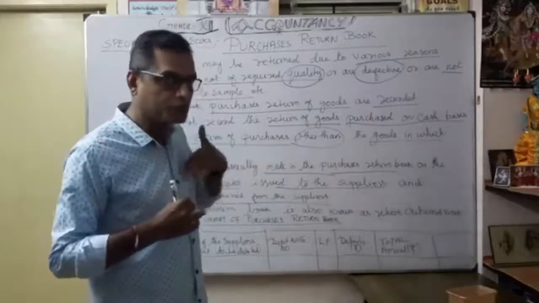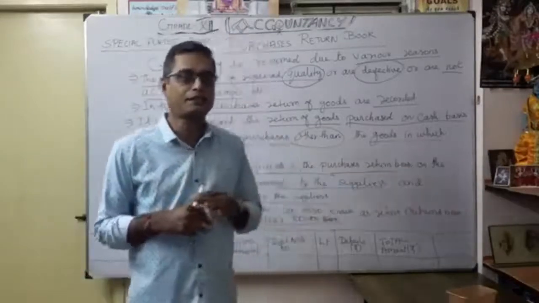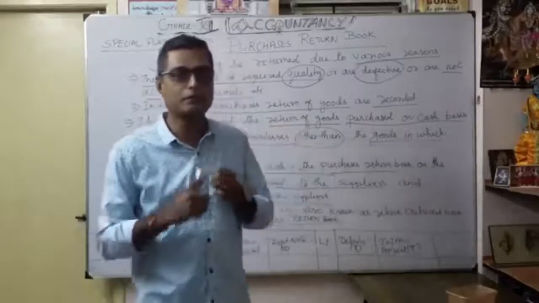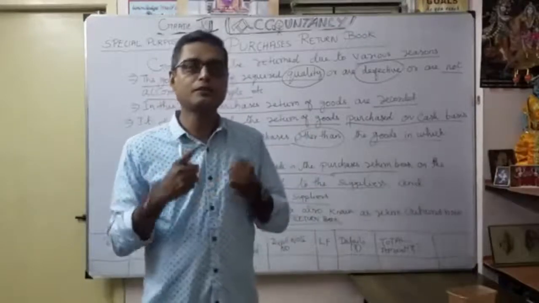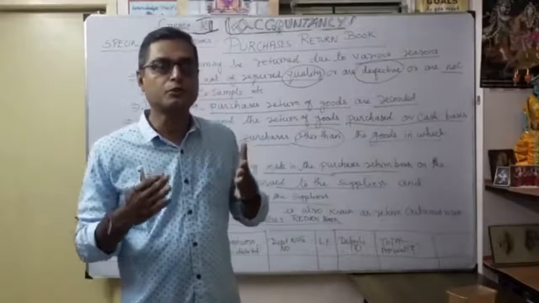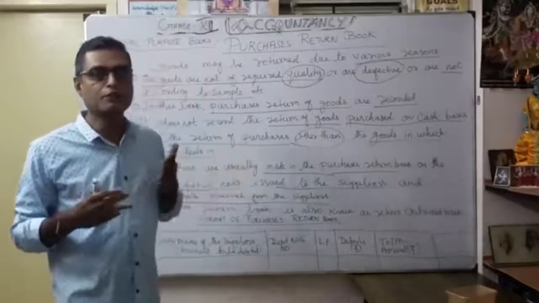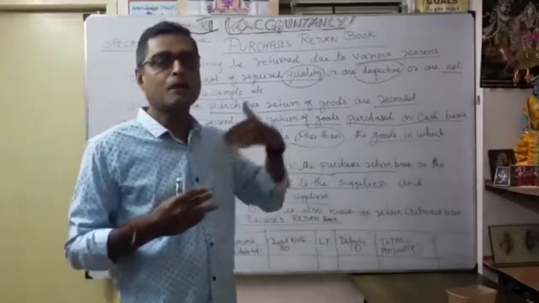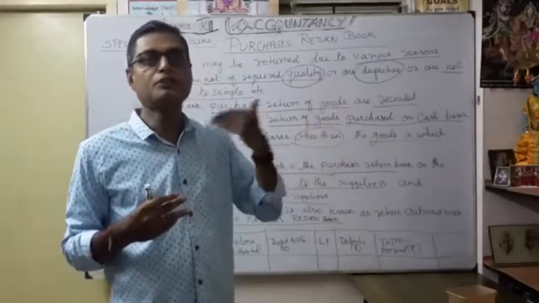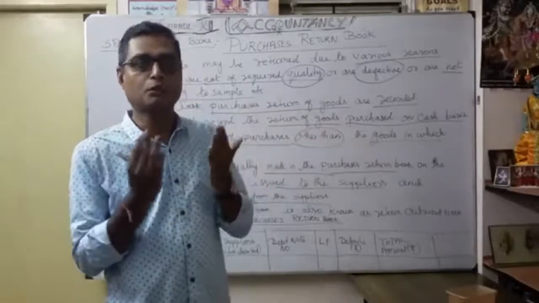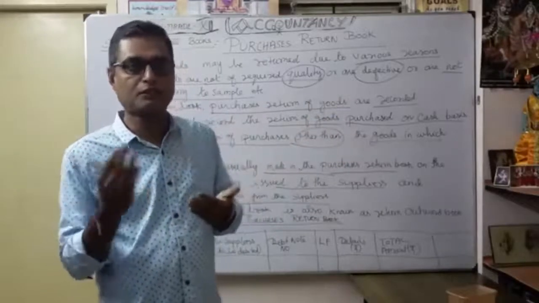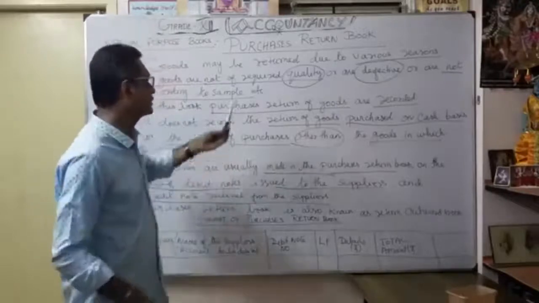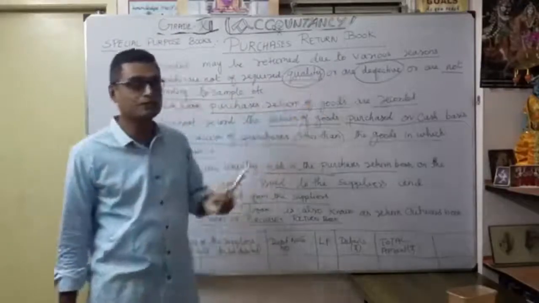Simultaneously you want to issue a debit note to the supplier. Correct. That's why two things are involved here, debit note and credit note, so we should be very careful. For any purchase return, we are going to issue a debit note. Similarly, on the opposite side, the supplier issues a credit note. So you want to match both our debit note records and credit note records. Accordingly, we are going to record in the purchase return book. Okay, that is very, very important.